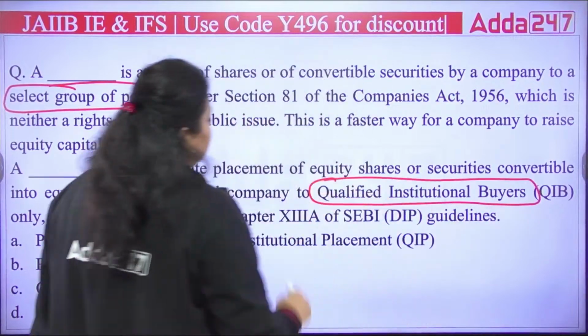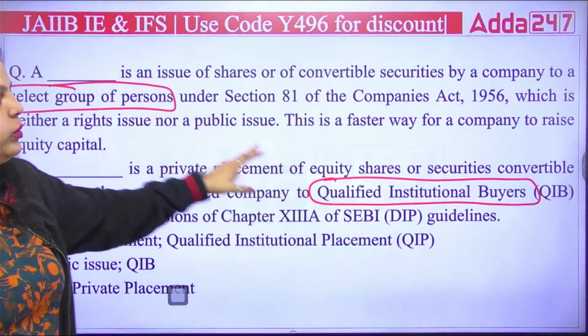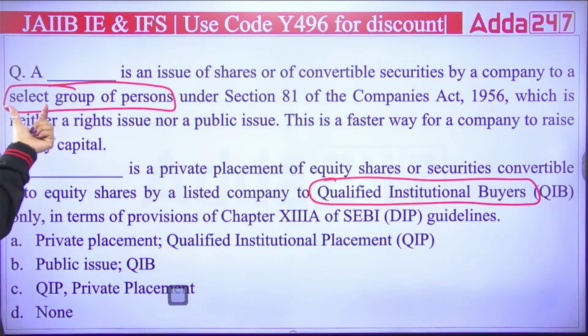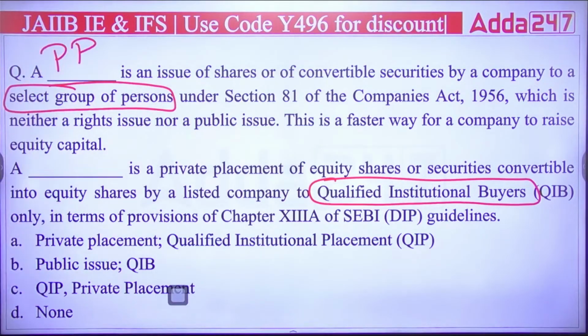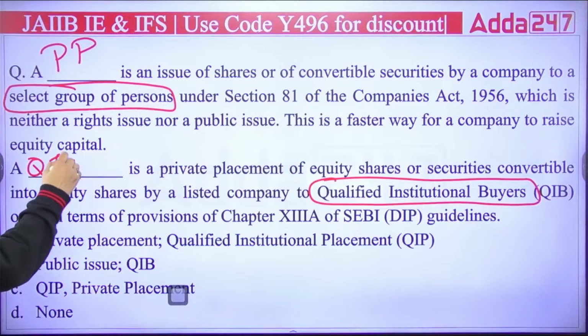So I guess after seeing these two terms, I do not have to read any more. Because if a company is issuing shares for a select group of people, I know it is a private placement. And if a company is issuing shares only to qualified institutional buyers, I know it is a qualified institutional placement.